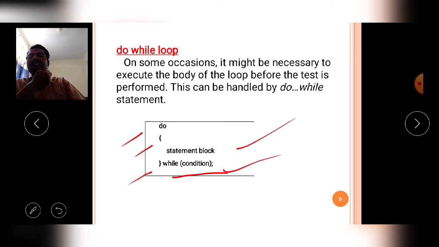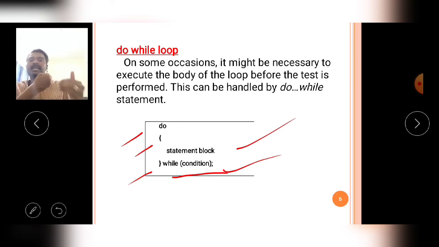So what is the difference between while and do while? In the while loop, at the top of the block the condition is verified. In the do while loop, at the bottom of the block the condition is verified. On some occasions it might be necessary to execute the body of the loop before the test is performed.